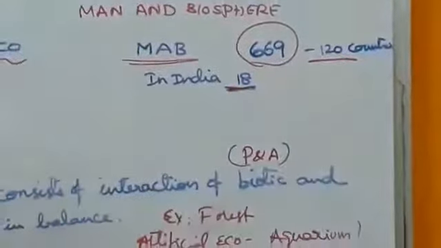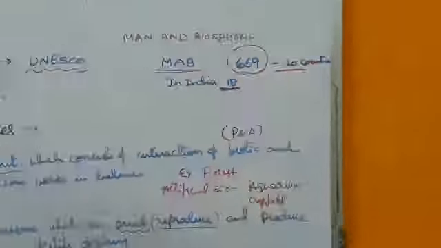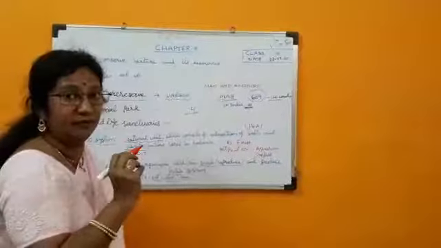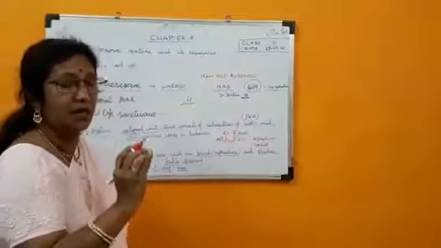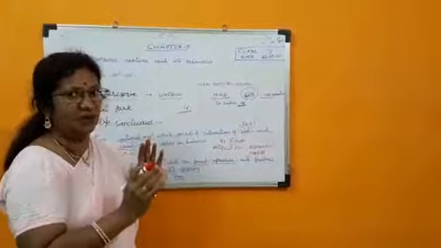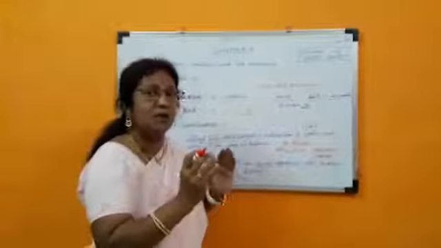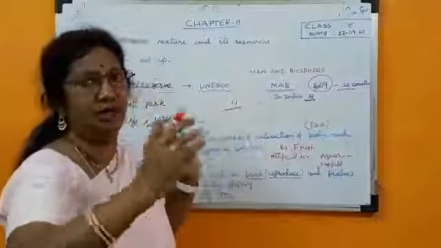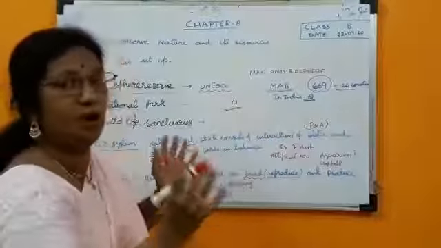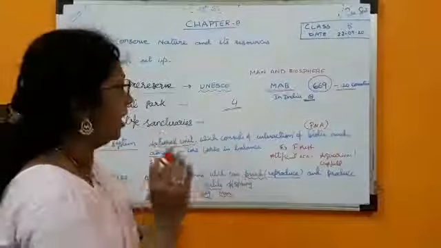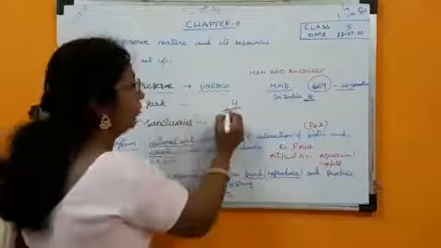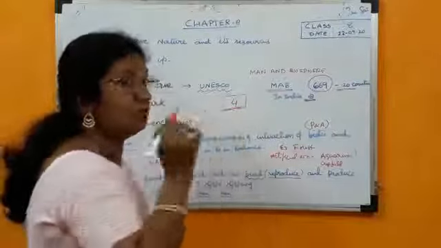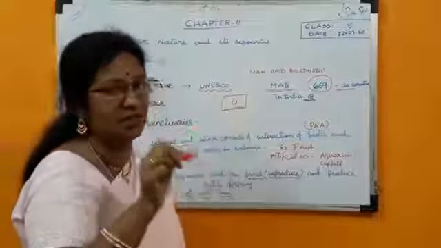18 are there in India. In that 18, 4 Biosphere Reserves are most important. Very, very important, and so many organisms are surviving in these Biosphere Reserves. A Biosphere Reserve is not a small 1 kilometer or 2 kilometer area. It is a vast area, a forest area considered as one Biosphere Reserve. Now I am giving small reading homework. I am asking you to find out what these 4 Biosphere Reserves are, which are given clearly in the textbook.